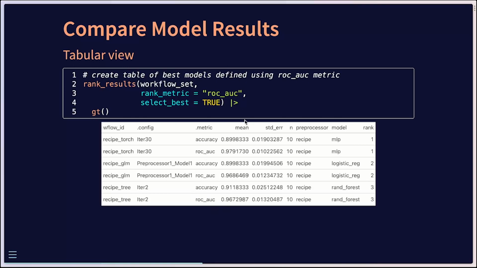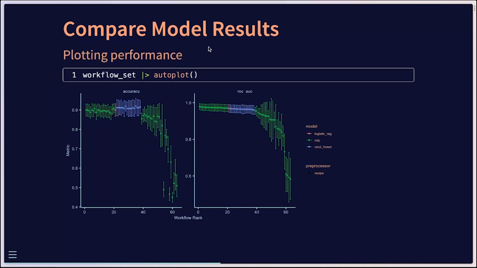We're specifically looking at the area under the curve of the receiver operator characteristic, or ROC curve. That's our main metric that it's using in order to select models. And we can see that it's showing the best model performance for each of the model types. You can see a graphical version of this using the autoplot function, another convenience of the tidymodels framework.